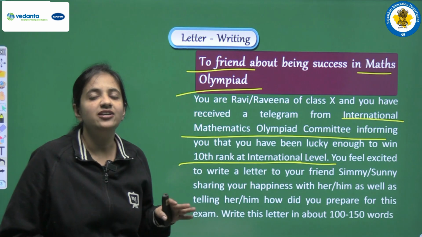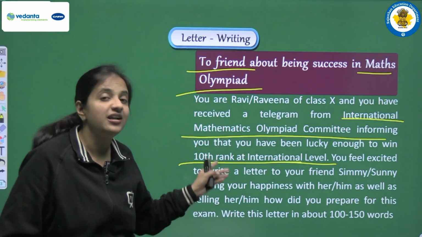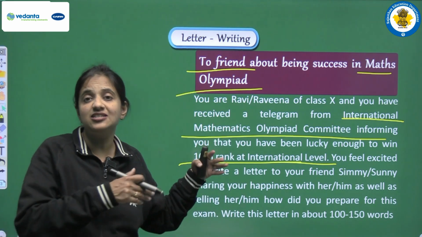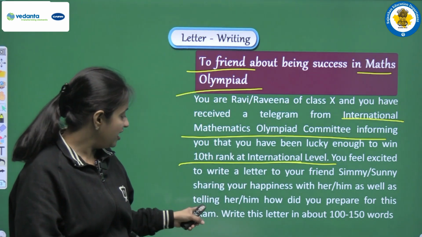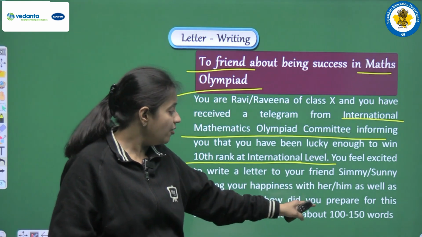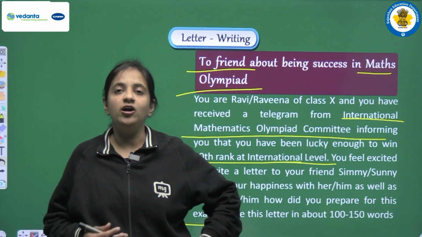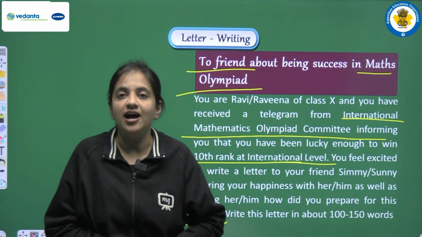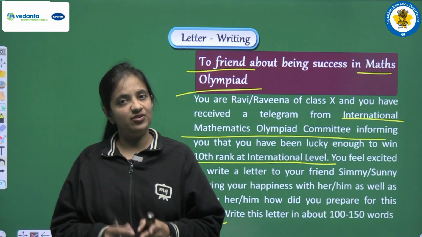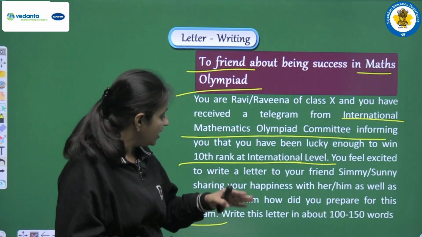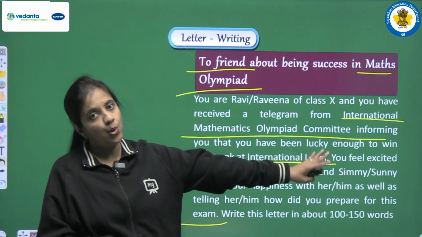So we have to write this letter to our friend, and in that letter we have to share our happiness, we have to share this good news with our friend, and one more thing, we have to tell her or him how you prepared for this exam. It means we have to write all the tricks that we followed in our preparation, because of which we got this success, this achievement. Okay, and we have to write this letter in about 100 to 150 words.